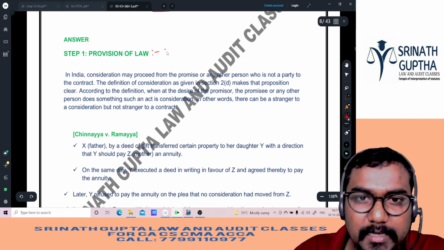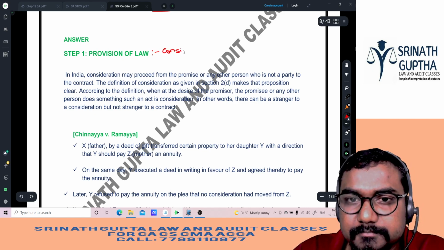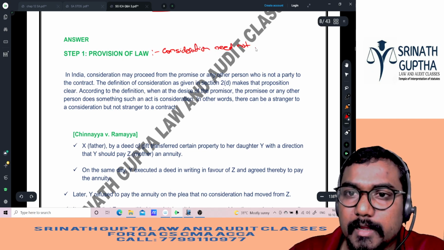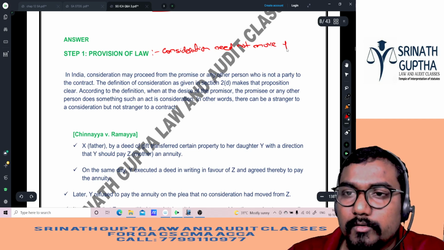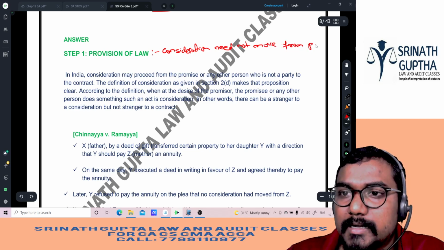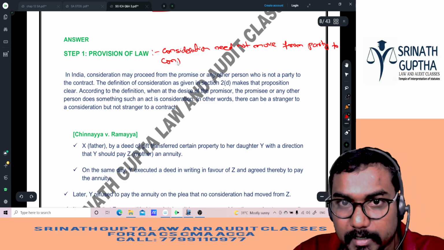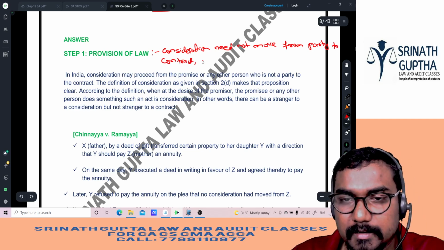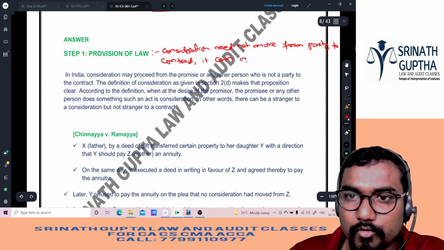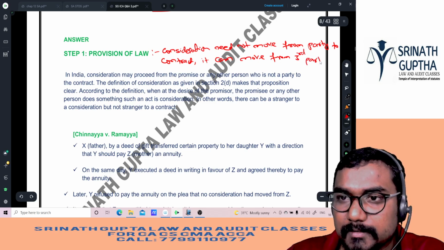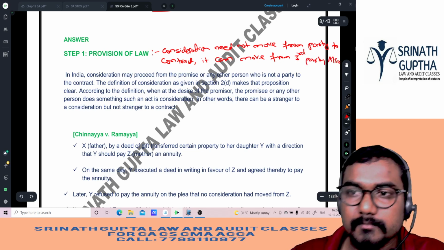Consideration need not move from the party to contracts. It can move from a third party also. Which party, beta? Third party also.